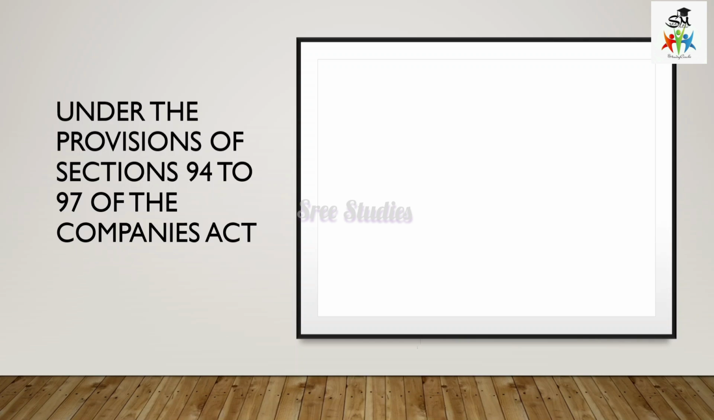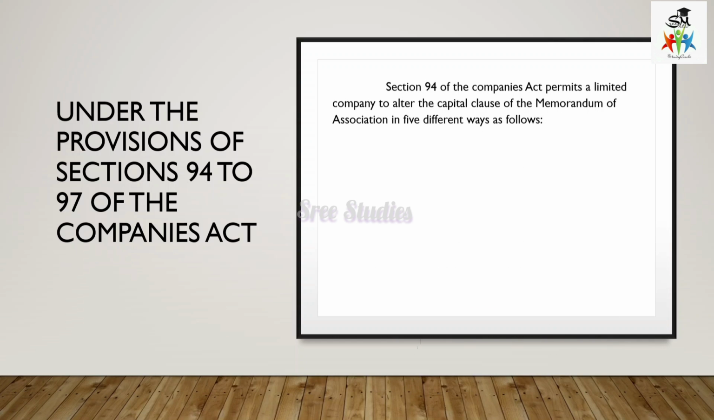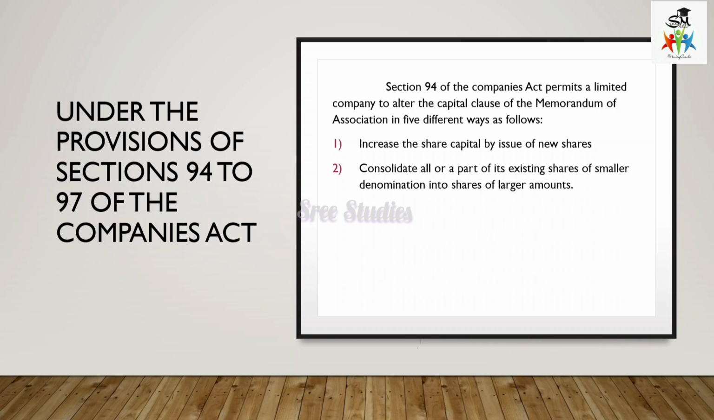What is given in this Act means a company can alter the capital clause of the Memorandum of Association in 5 different ways. The first one is that the company can increase the share capital by the issue of new shares. The next one is to consolidate all or a part of its existing shares of a smaller denomination into shares of a larger amount. A small part can be converted into a large part.